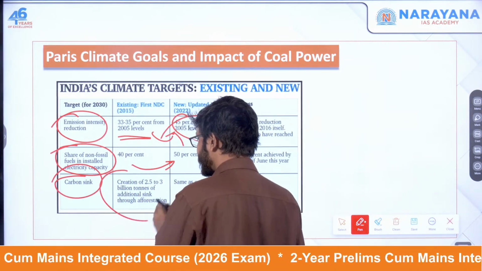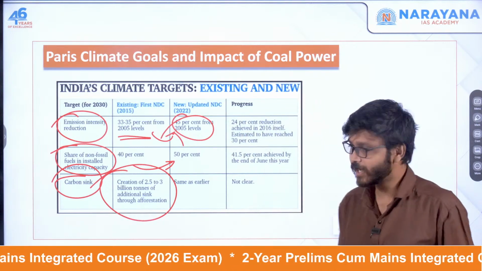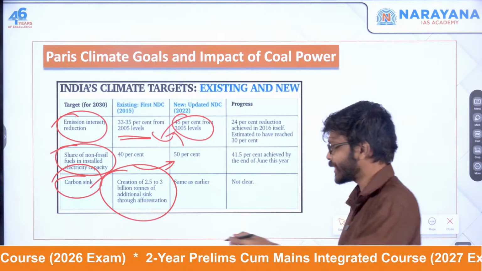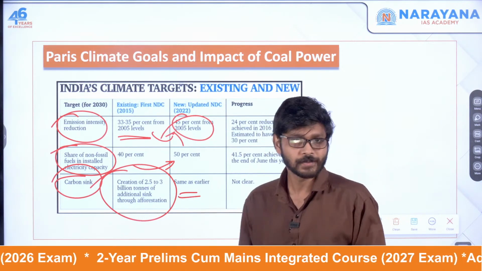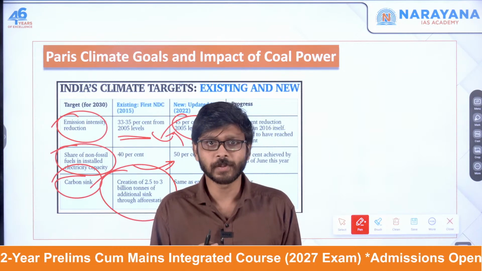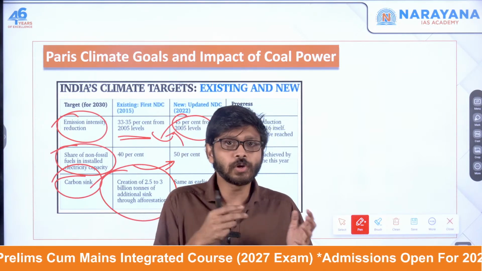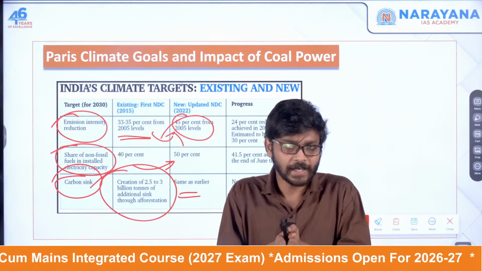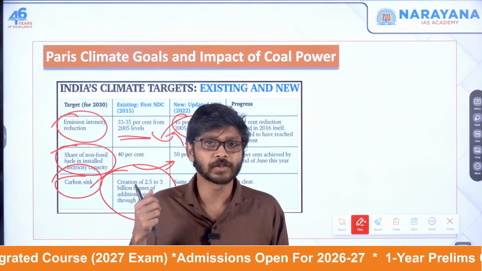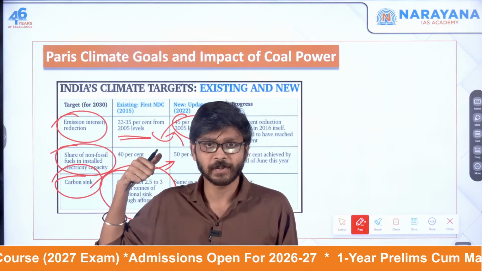Okay, so here we will be creating 2.5 to 3 billion tons of additional sink through afforestation. So we have kept it in the same thing only. Okay, so what is the problem here? The challenge is these coal-fired power plants. They are actually a major contributor to carbon emissions, and that is making it difficult to achieve these ambitious climate goals.